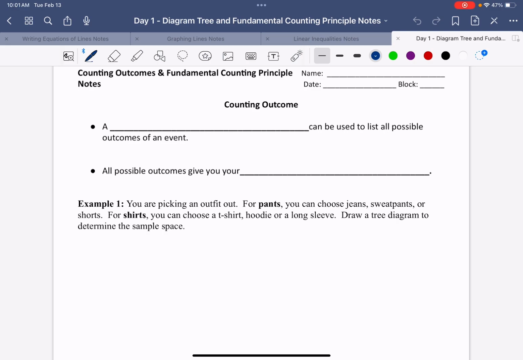So the first thing to know is that we can use a tree diagram to list all possible outcomes of an event. So we can actually draw this idea out, okay? And all possible outcomes give you what we call the sample space. All right, let's be real, it's just called workspace, okay? So we're gonna use the space below to figure out all the different combinations that we could choose from.